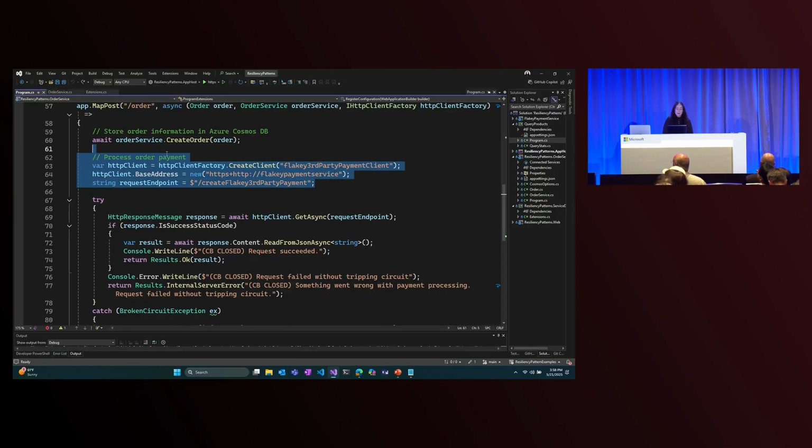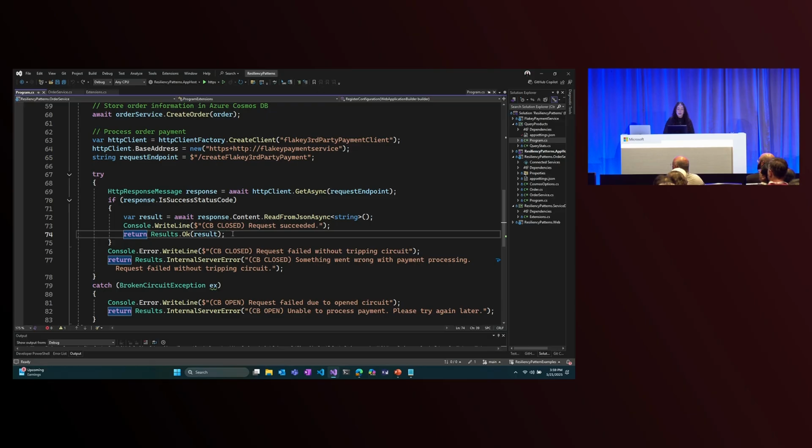Now here I've just implemented another web API in the same project called my flaky third-party payment, but you can imagine calling out to a real external service. My flaky payment service is hard-coded to fail 66% of the time. And when we make this request, the first thing we'll do is check, was it successful?